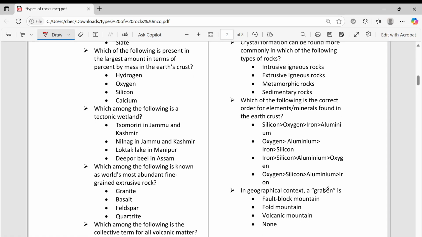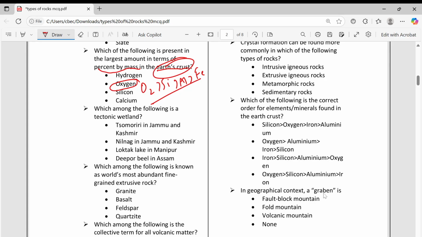Then which of the following is present in large amount in terms of percent by mass in the earth crust? Which one is it? Oxygen first, then silicon, then aluminum, then iron. This is the order you remember in earth crust. Oxygen is the most present, in oxides it will be.